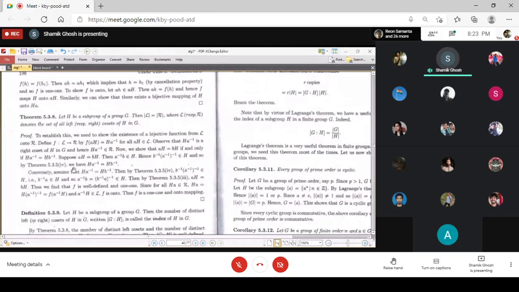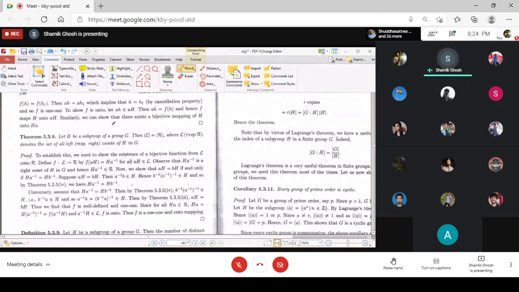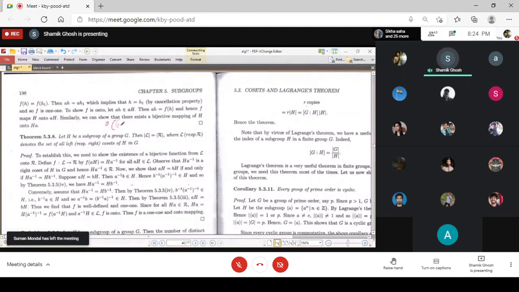And here there is a result that I did not do, that the number of left cosets is the same as the number of right cosets. Actually it is the same, which you can easily get, because in a finite group this is nothing but the order of the group by the order of the subgroup, and that is the number of cosets, because we have shown that the order of G is equal to the order of H times the number of cosets, whether you are taking left cosets or right cosets.